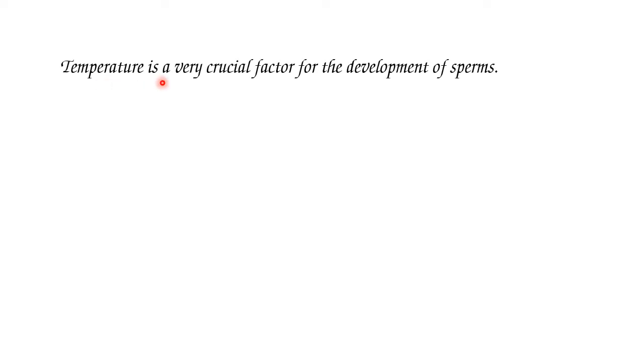The temperature is a very crucial factor for the development of the sperms. So that's why the testes are present in the scrotum. The significance of scrotum we already know. The scrotum maintains a low temperature when compared to the body temperature. 2 to 3 degree centigrade lower temperature is maintained in the scrotal sacs. That low temperature facilitates spermatogenesis.